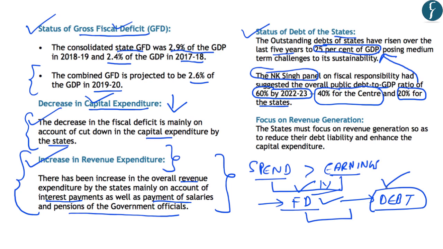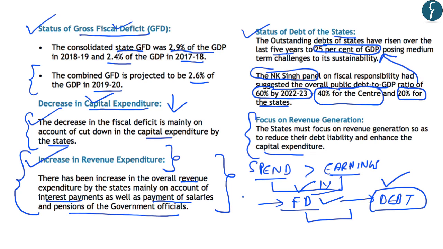Now, what needs to be done to achieve these targets? So, the state governments should now focus on revenue generation to reduce their debt liability and should enhance their capital expenditure. And this is what has been suggested by this RBI's report. And further, to increase the revenue generation for the state governments, they will have to impose user charges on various services which are provided by the state governments.